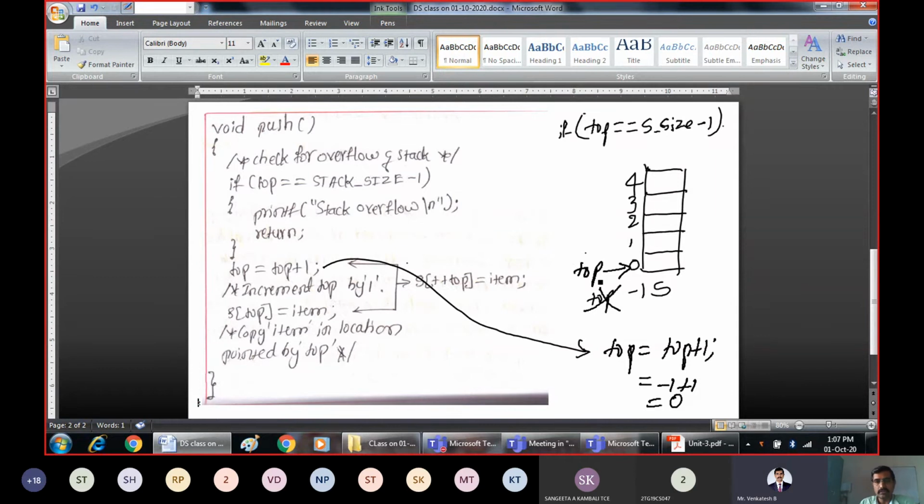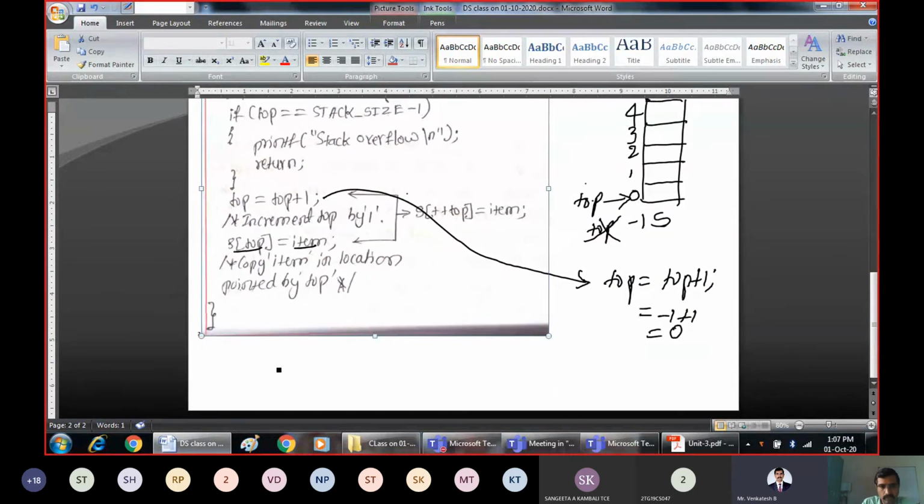Now at that location, you insert the element. How do you access this element? S of top is equal to this location. How do you access array locations? By the name of the array with the index value. S is the array and the index is 0. So S of top equal to item: at that location, insert the item. Say I want to insert the elements 10, 20, 30, 40, and 50 onto the stack.